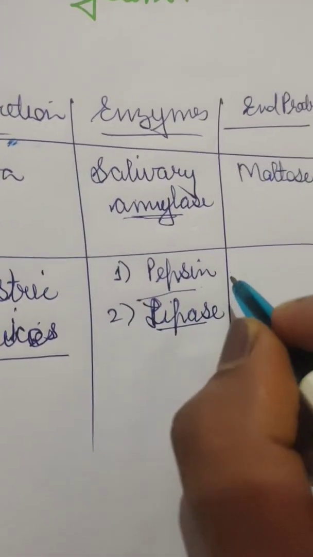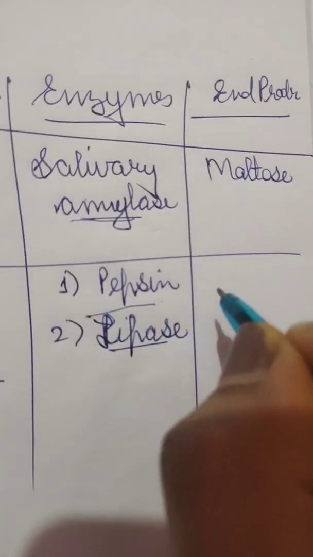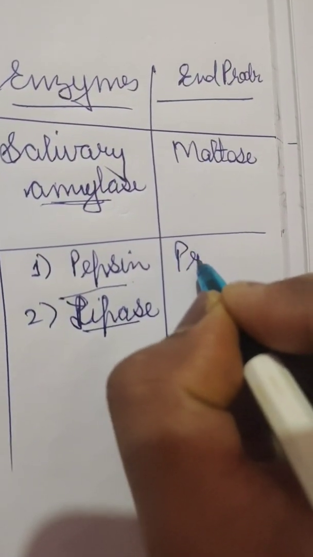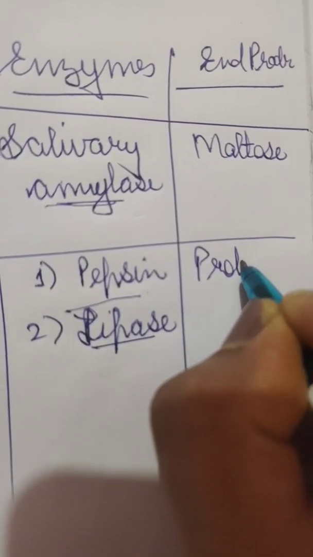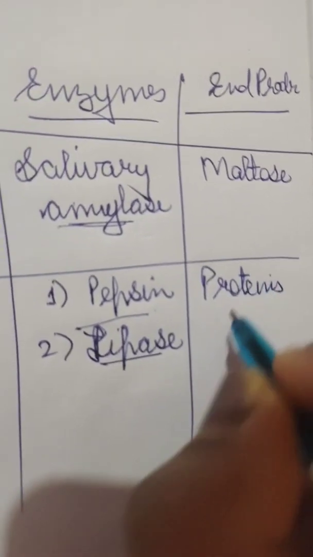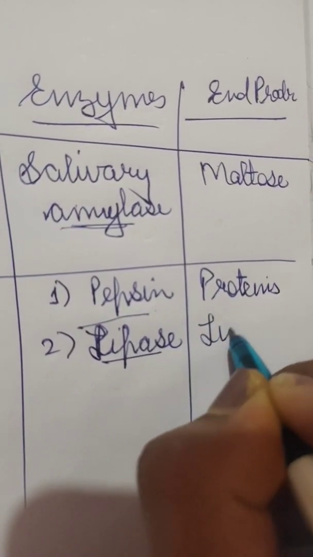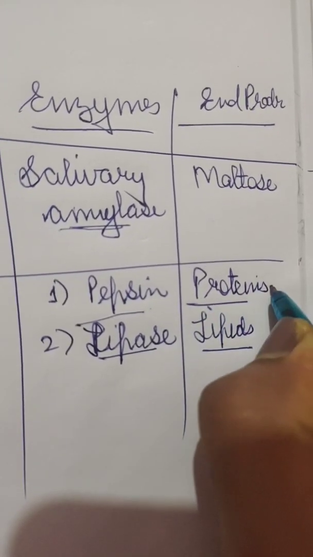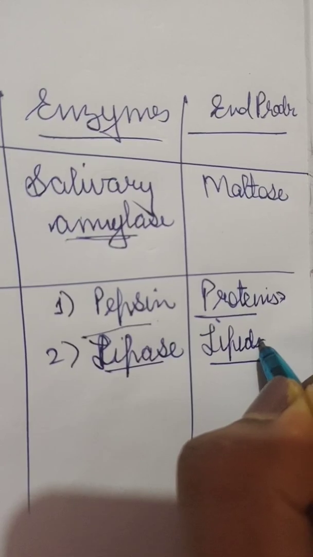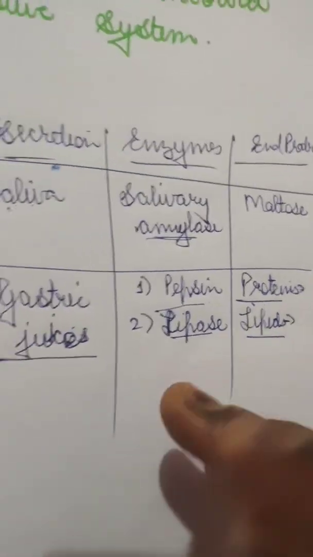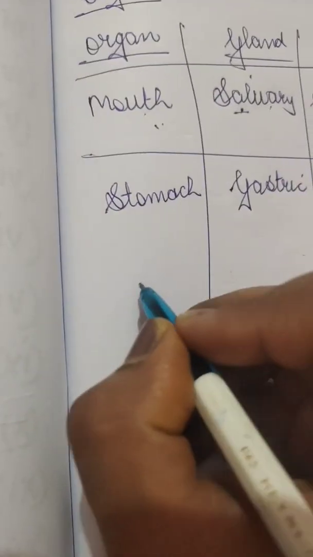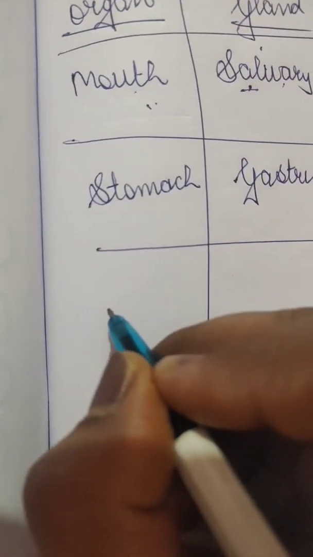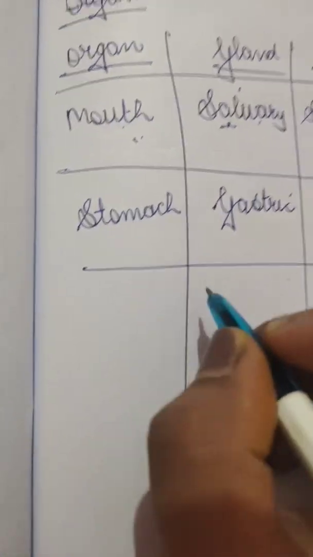Pepsin digests the protein, and lipase digests the lipids. It forms peptones from proteins and glycerides from lipids.